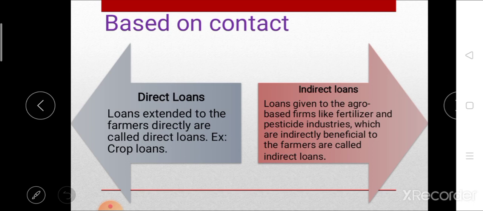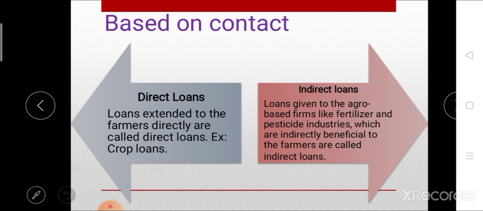Then the next type of loan is on the basis of contact with farmer. On the basis of contact with farmer, loans are divided into direct loan and indirect loan. Direct loans are advanced directly to the farmer by an institutional agency. That means loans directly advanced to the farmer are direct loans. For example, short term loans and crop loans come under direct loan.